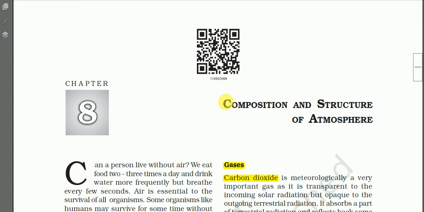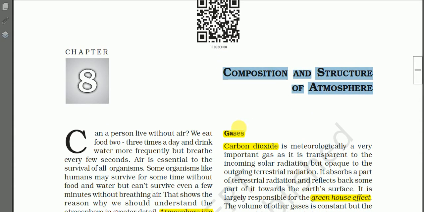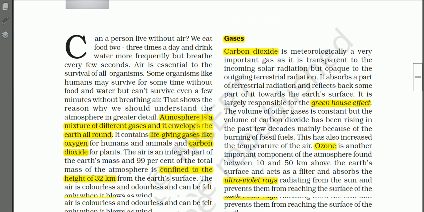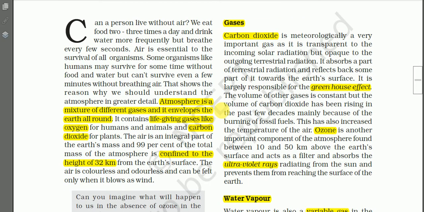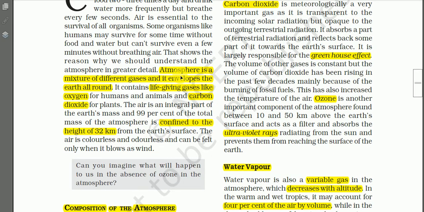So this is the new chapter, Composition and Structure of Atmosphere. Now let us start. What is atmosphere? You have learned earlier. It is also given here. Atmosphere is a mixture of different gases and it envelops the earth all around. So atmosphere is the thick layer of the air surrounding the earth that you have known.